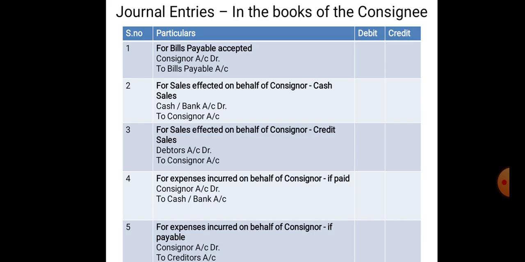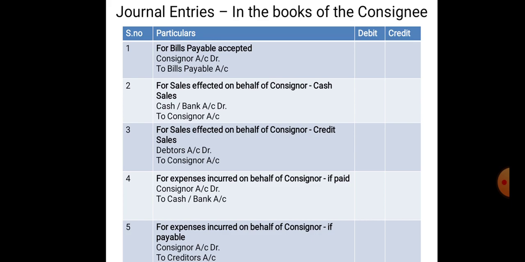However, if he is liable to account for goods received, he generally maintains a stock register to record full details of the goods received from the consignor. So when the goods have been received by the consignee from the consignor, there won't be any entry.